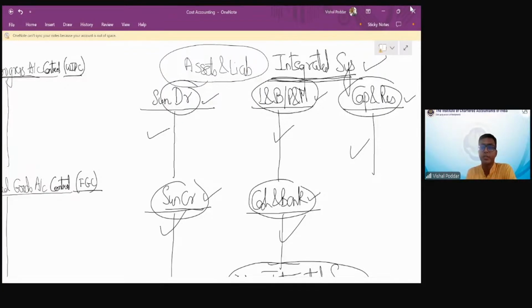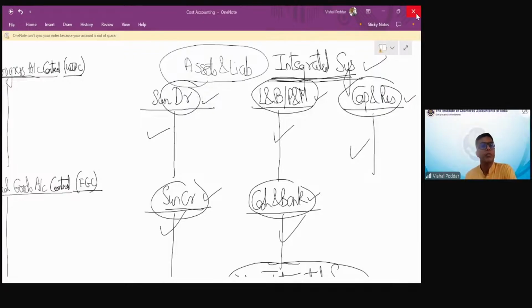The second question would be, sir, what is it then? The answer is, you have accounts by the names of the persons who are your debtors or creditors. Let us say I'm your debtor, so you'll have a Vishal Poddar account. If some company is your creditor, you have an ABC Corporation Limited account. So you have hundreds and thousands of accounts by the names of the persons who are your debtors or creditors.